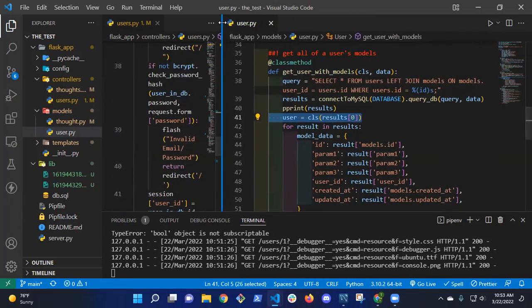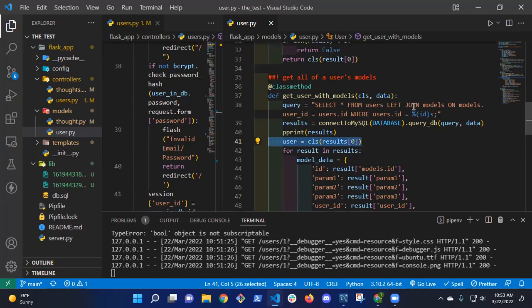So what should this method be doing? It should be getting the user with all of its thoughts. So the first thing that's wrong is I'm calling it user with models. It should be user with thoughts.